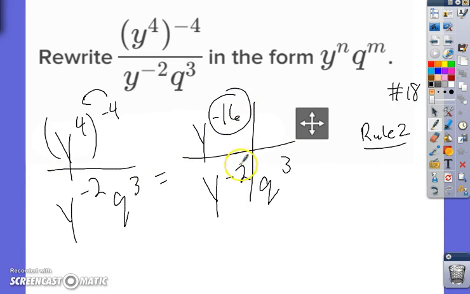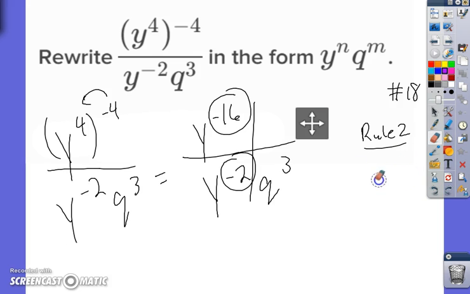So I'm subtracting negative 16 on top, negative 16 on top, minus negative 2 on bottom. Now this is the most common mistake. I would say still about half of students on the test are still making this mistake. This is not 16 minus 2. It's not 16 minus 2. It's 16 on top minus negative 2 on bottom.